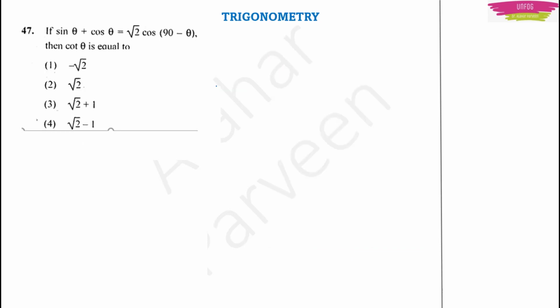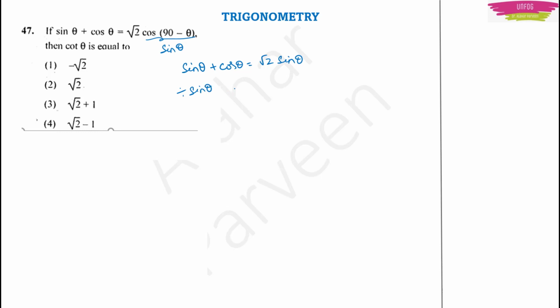Next question. This question is from trigonometry. Here the question is: sin theta plus cos theta is equal to square root of 2 cos of (90 minus theta). Then you have to find cot theta. When you see this, something comes to your mind: sin theta is equal to cos of (90 minus theta). So you will have the equation sin theta plus cos theta is equal to square root of 2 into sin theta. Now you can divide by sin theta on both sides, because you want cot.